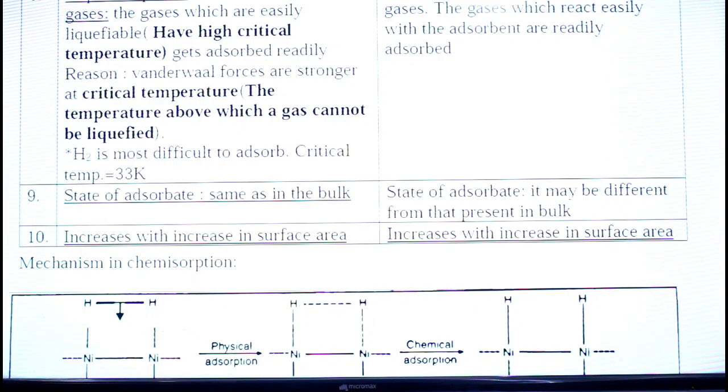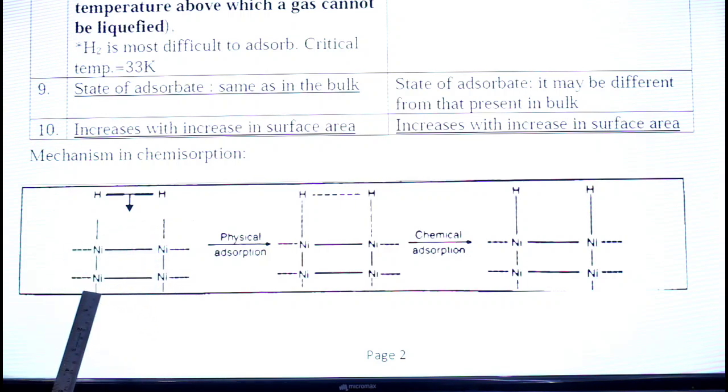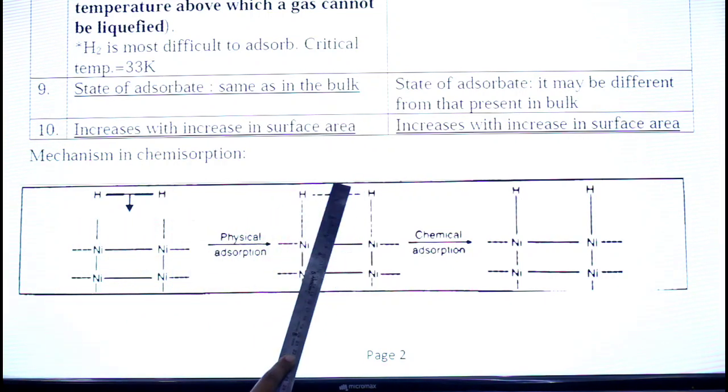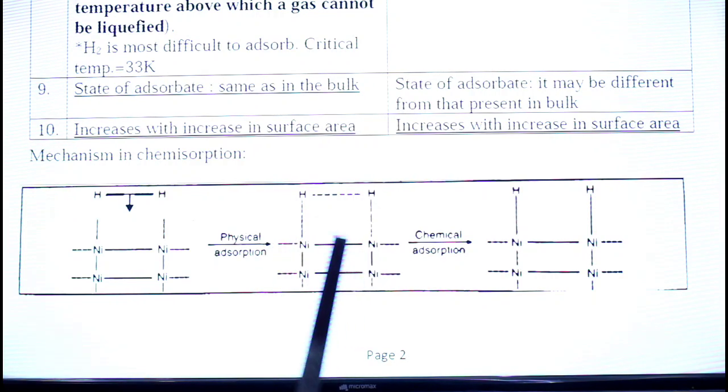So the 10th point, you can see, both increase with increase in surface area, and it is a similarity. Then you can see over here the mechanism of chemisorption. This is a particular nickel adsorbent. This is H2 gas. Physical adsorption is occurring over here, simply because of weak forces. You can see dotted lines are there, and in case of chemisorption, bold lines are there.